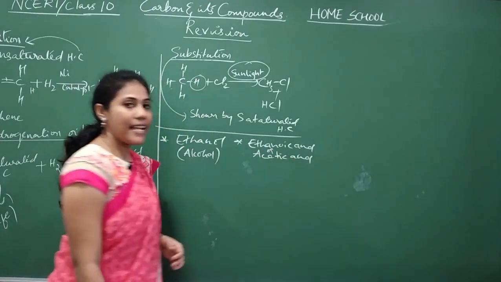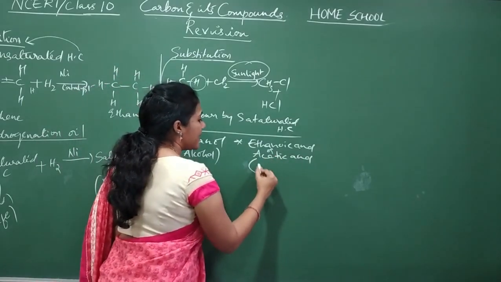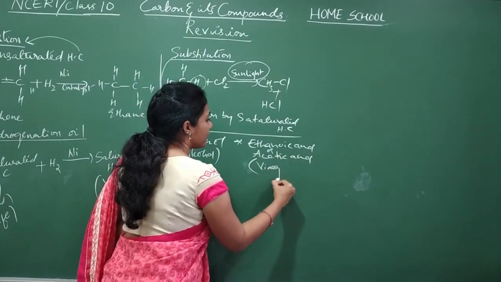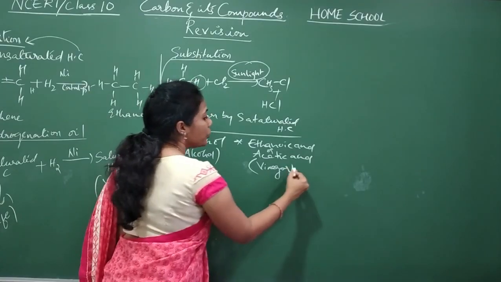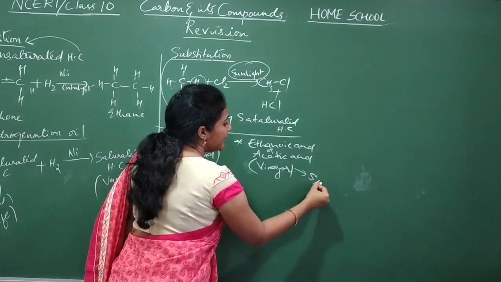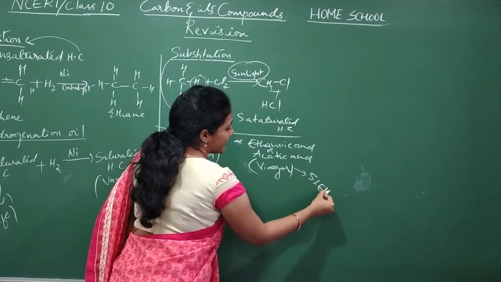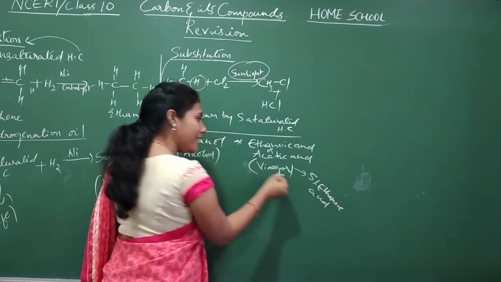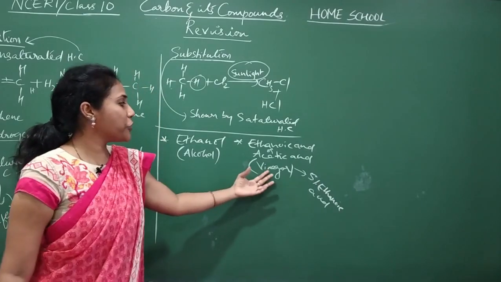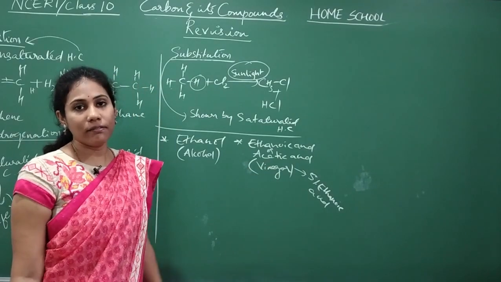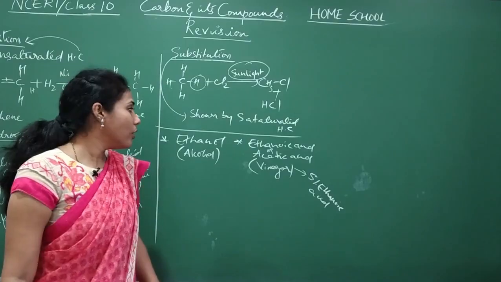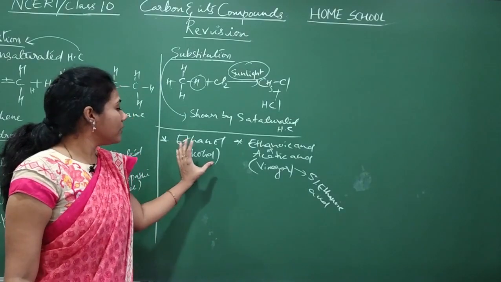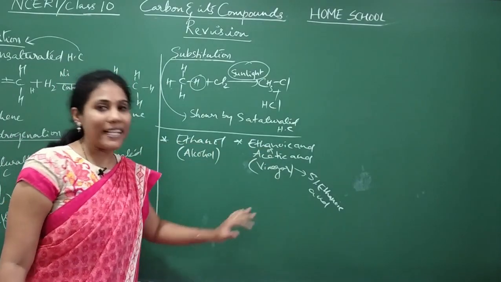Where is this acetic acid present? It is present in vinegar. Usually 5% ethanoic acid is called vinegar, which we use in cooking and in bakeries. So about these two we have to study in detail.